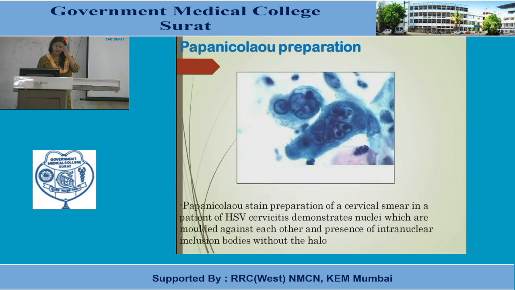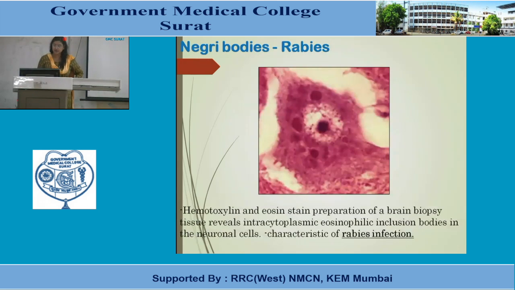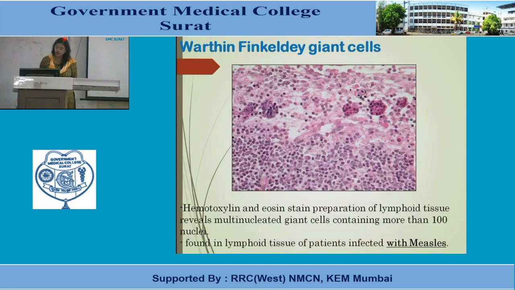Then Negri bodies, as I told you, these are the inclusion bodies of rabies. Here a hematoxylin and eosin stain preparation of brain biopsy tissue reveals intracytoplasmic eosinophilic inclusion bodies in the neuronal cells. This is characteristic of rabies infection. Then Warthin-Finkeldey giant cells: here the hematoxylin and eosin preparation is made of lymphoid tissue. Here we can see multinucleated giant cells containing more than 100 nuclei. These are found in measles.